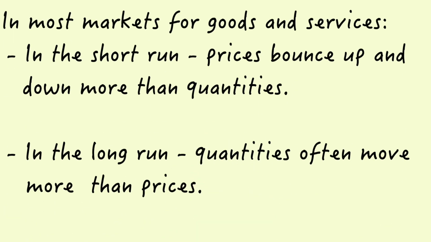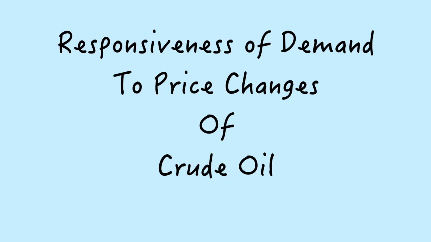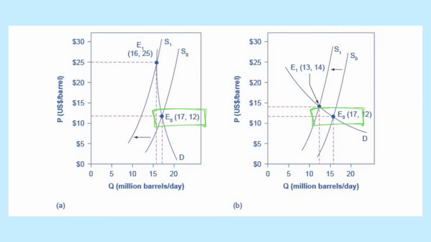In most markets for goods and services, in the short run, prices bounce up and down more than quantities. In the long run, quantities often move more than prices. The responsiveness of demand to price changes in crude oil. The intersection, E0, between the demand curve D and the supply curve S0 is the same for both figures. The shift of the supply to the left side from S0 to S1 is identical in both figures A and B. The new equilibrium, E1, has a higher price and a lower quantity than the original equilibrium, E0, in both figures A and B.